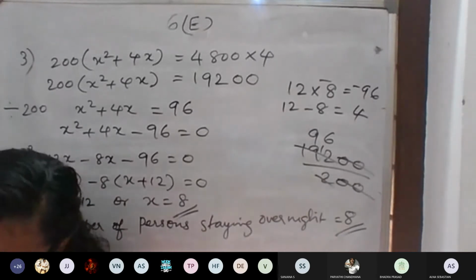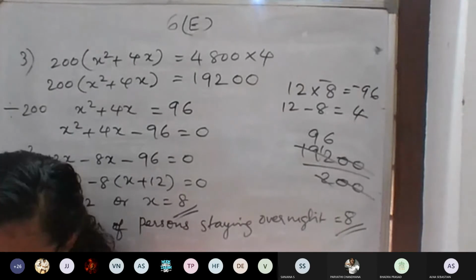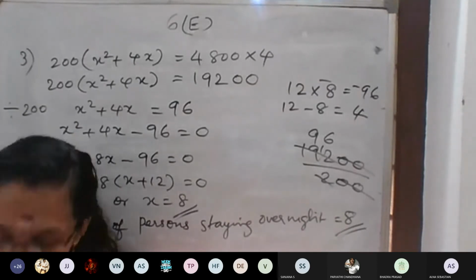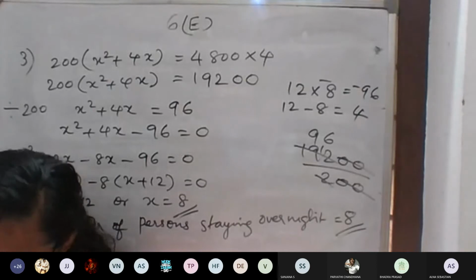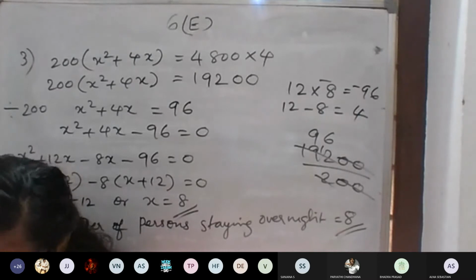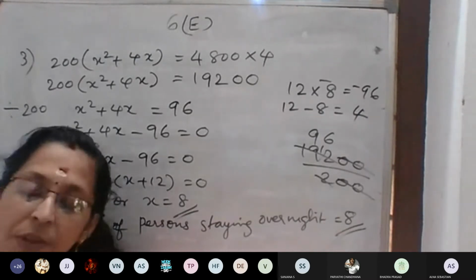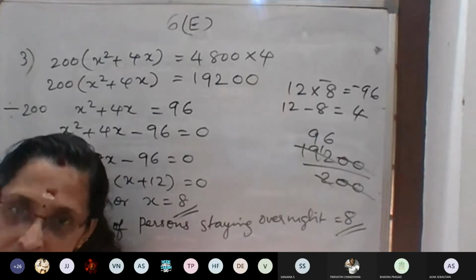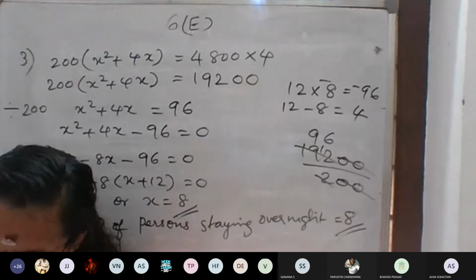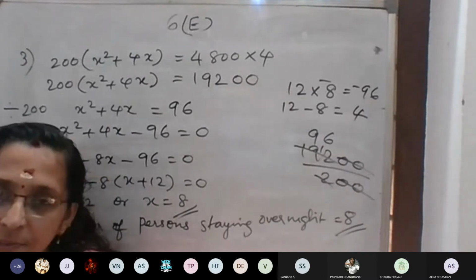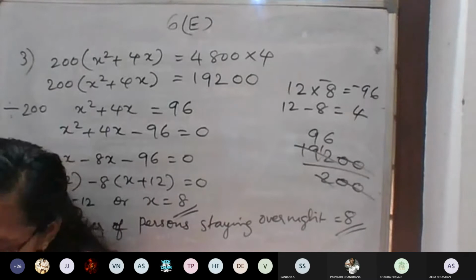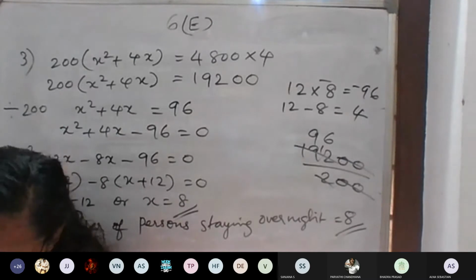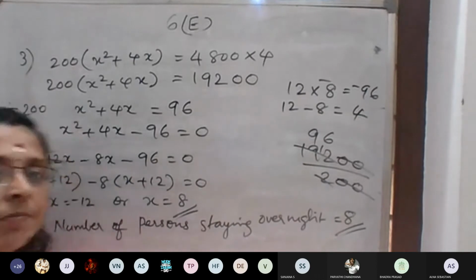Distance is given, distance between A and B. A to B, speed is given as x. Distance is the same. What will be the time? Time is given as 30 minutes less. So the difference between the times is given as 30. So we have to find the time. What will be the first time if we take this speed as x? Then speed is increased by how much? 40. Then form the equation. Okay, who will?